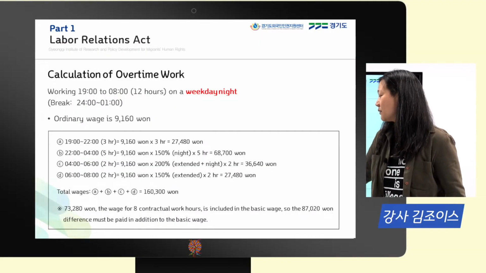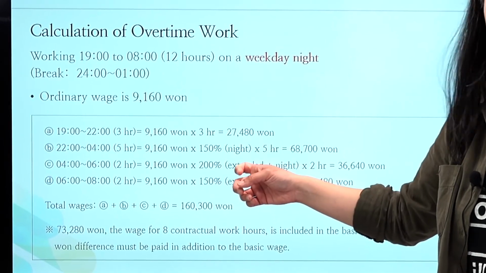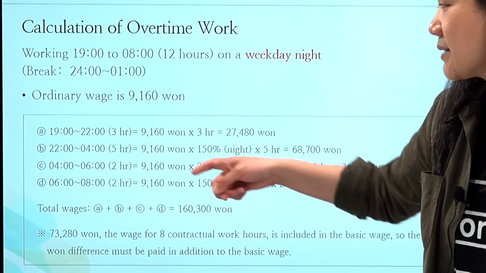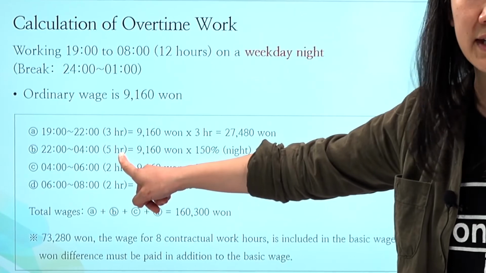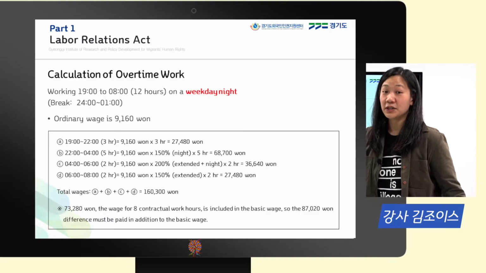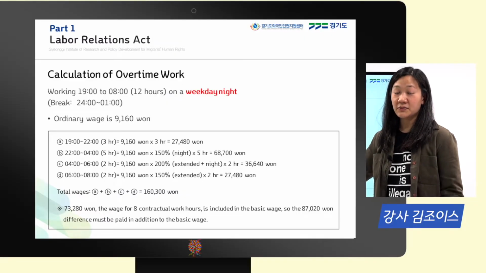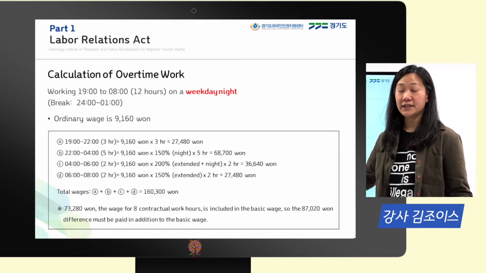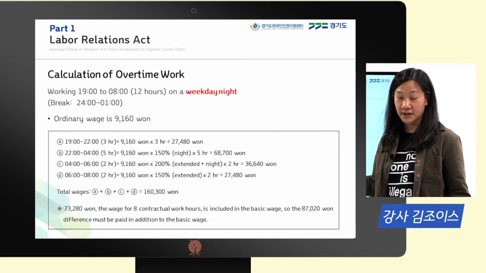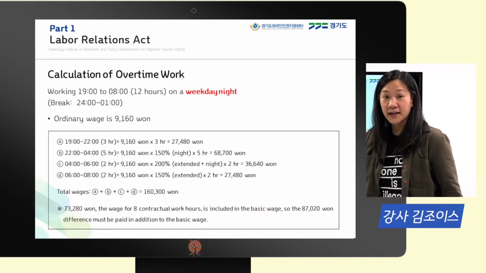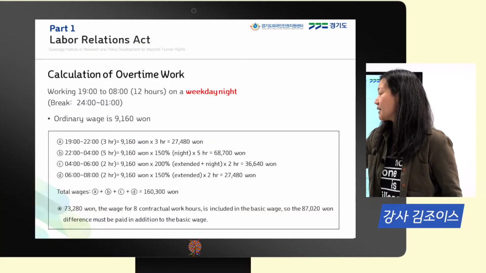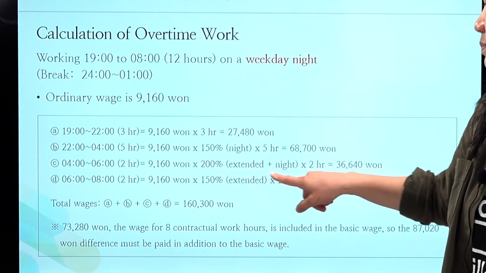We are not only working nighttime hours, but we're working extended hours. Why? Because from A and B, we've already performed 8 hours of work. So we finished 8 hours, which is the regular number of hours, what's considered the number of regular work hours in Korea. Anything beyond 8 hours is considered extended. So again, we have extended plus night.